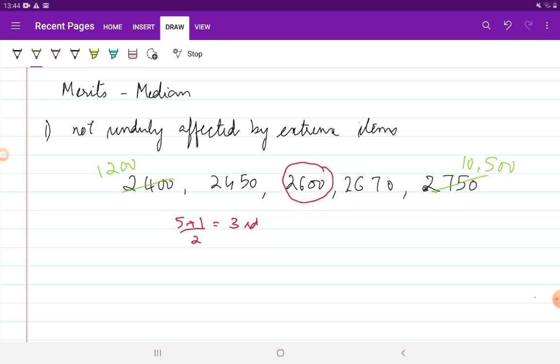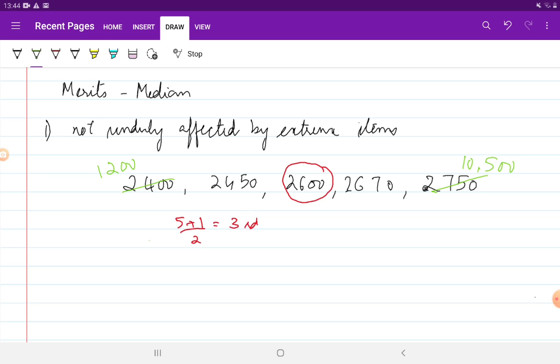So the middle value which divides the entire distribution into 2 equal sets remains the same. So this is an example which can tell you that extreme values will not affect the value of the median, because it's only a positional average.